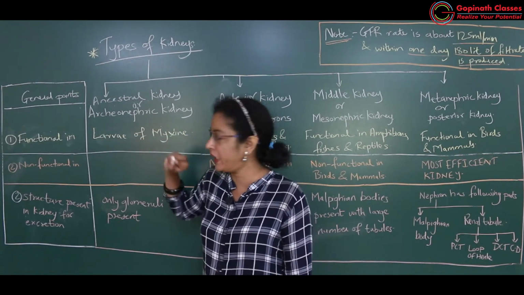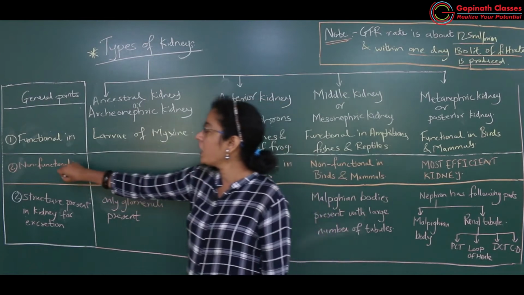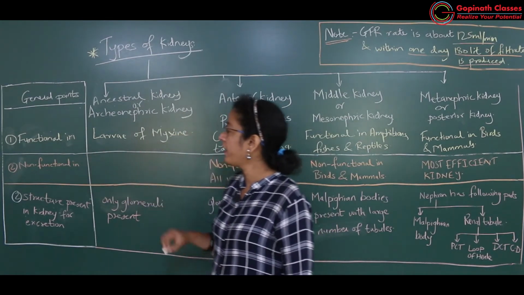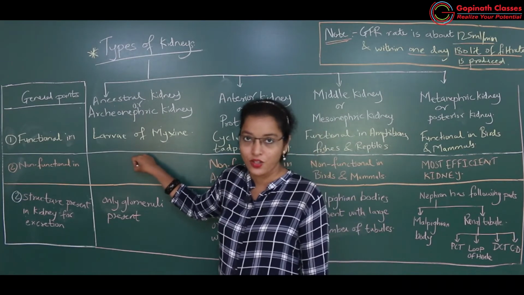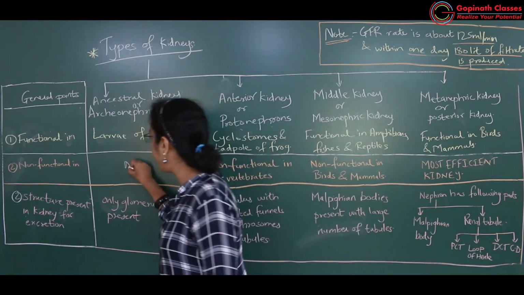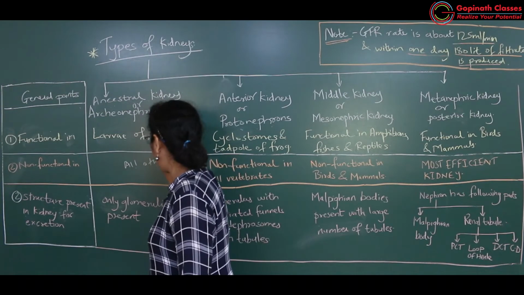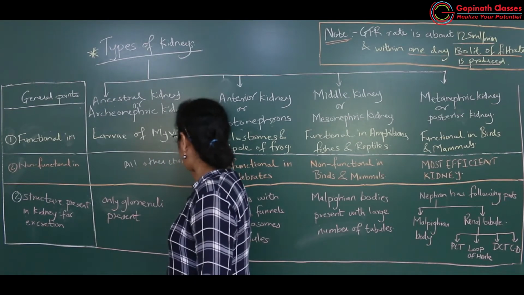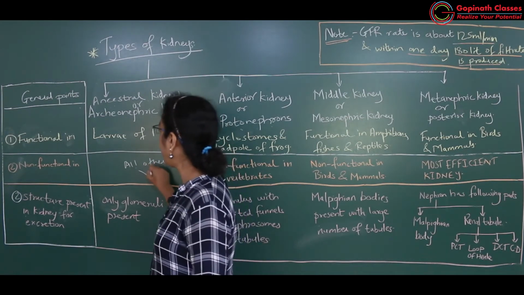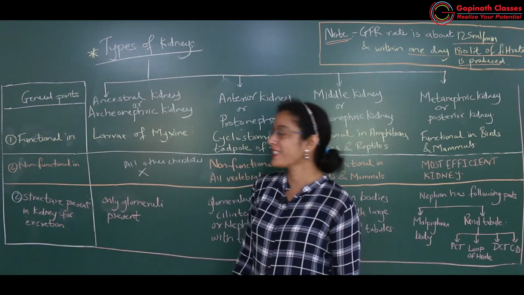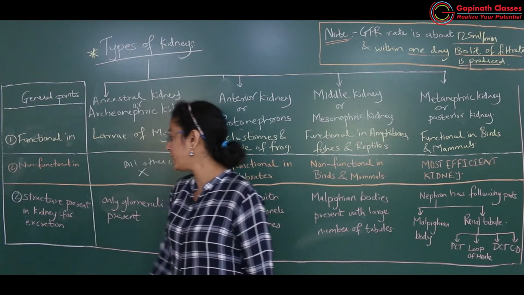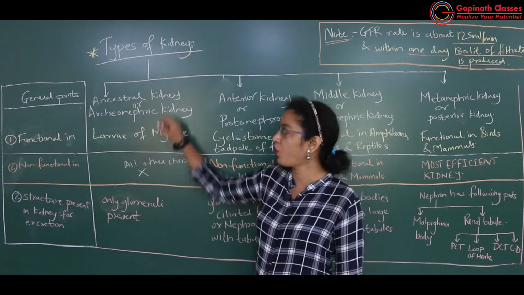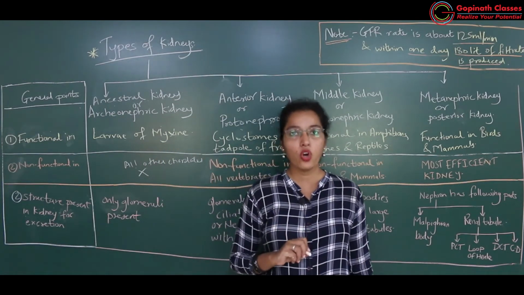Archaeo means primitive. Now, non-functional in: definitely it will be non-functional in all the other vertebrates, all other chordates. All other chordates will not have the ancestral kidney. Then, the structure present in the kidney: what is present for filtration here in the larva of myxine?